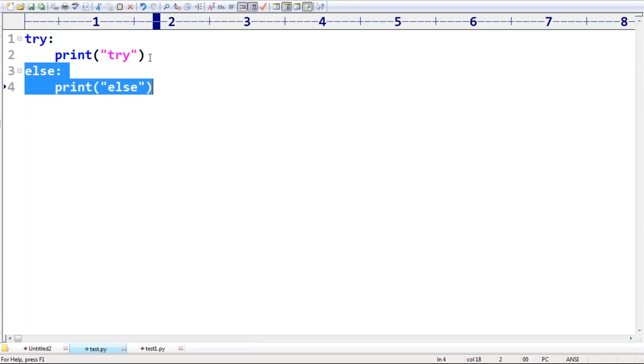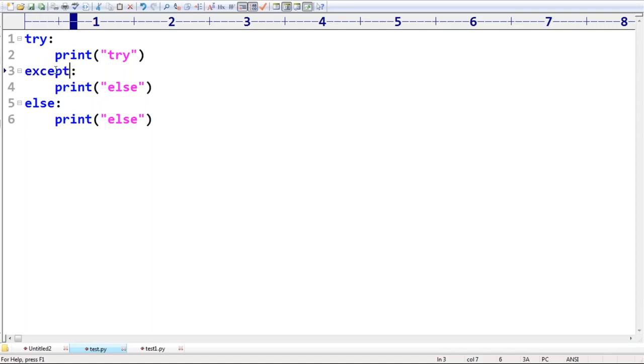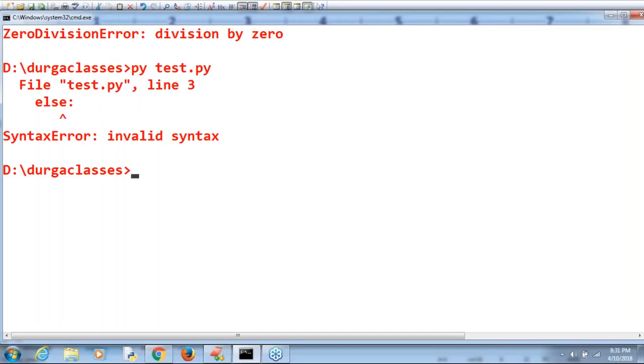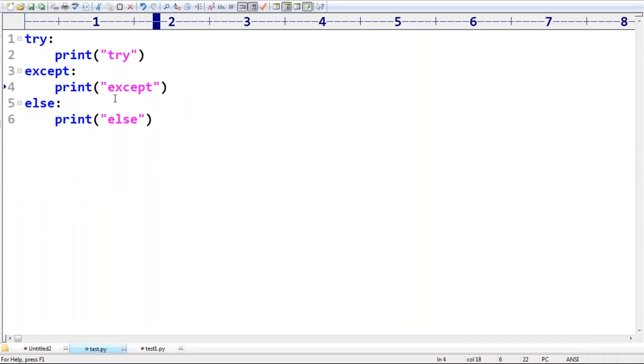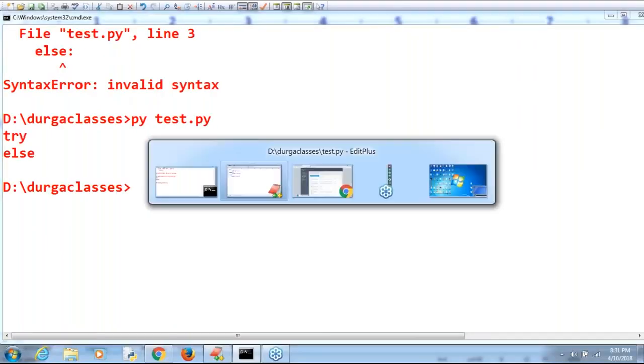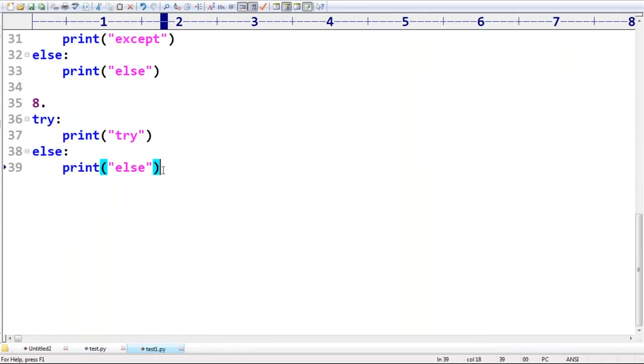Remember this one? Okay. Now I'm taking an except block. Can you please tell, is it valid or not? What is the answer by default we are going to get? Try followed by else, by default we are going to get the chance here, because there is no exception. That's why try followed by else we are going to get the chance. So, sir, this combination, try else, is an invalid combination.